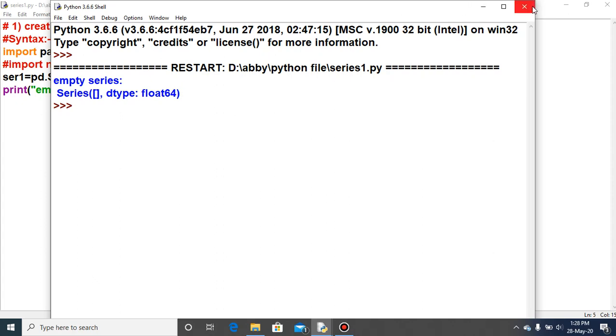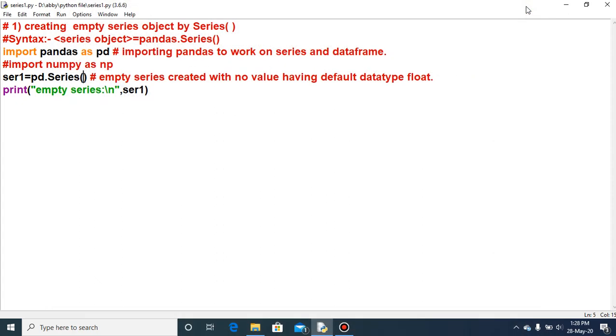So this is how we create the series through a program using the import statement, import pandas as pd. You must import it to work on the series or the data frame. So I think all this concept is clear to you. If any doubt, you can ask.